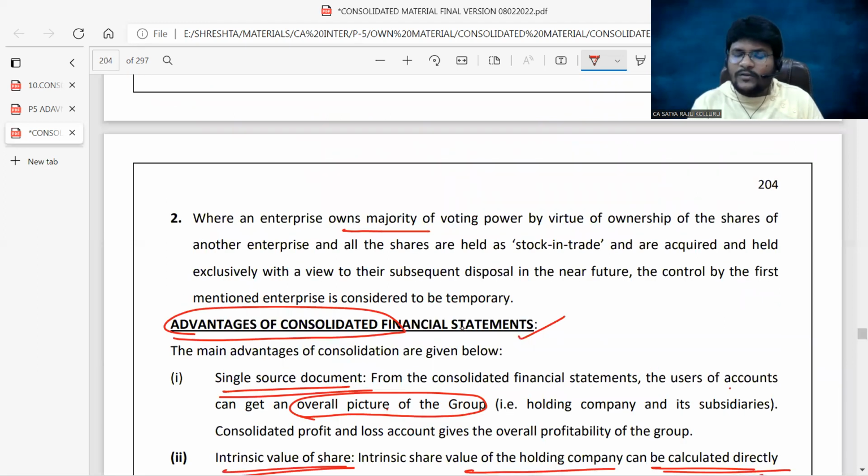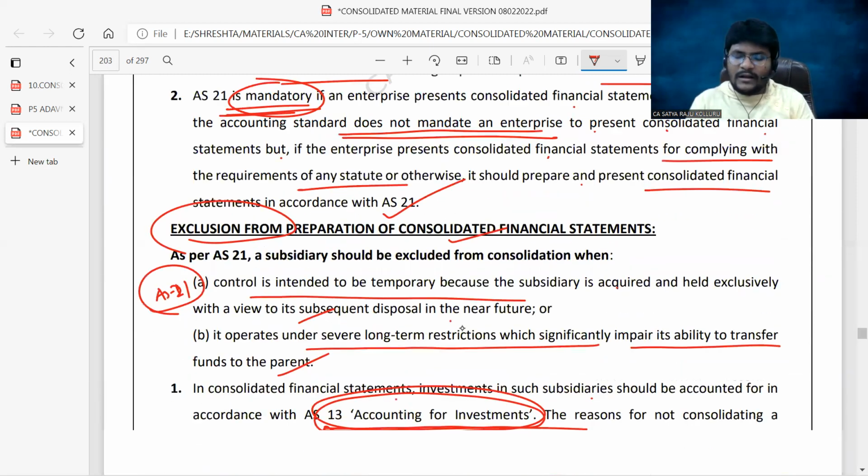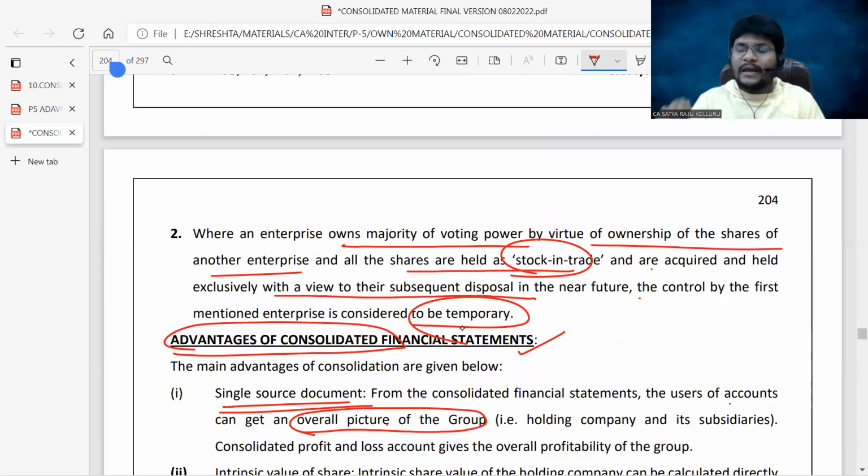Where an enterprise owns a majority of the voting power by virtue of ownership of the shares of another enterprise, and all the shares are held as stock in trade and are acquired and held exclusively with a view to their subsequent disposal in the near future, the control by the first mentioned enterprise is considered as temporary. Just he is giving explanation here of when the control is treated as temporary. If the company is an investor company, then such company may treat the investment held in the subsidiary as stock in trade. At that point of time, we may treat that the control is only temporary in nature, then we may not consider the subsidiary in the preparation of consolidated financial statements.